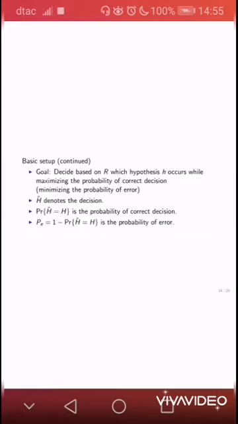Normally it means the decided value or the estimated value. So the goal is that we want the probability of correct decision to be maximized. That is the probability that h hat is equal to h. And the opposite one, the probability of error PE, is 1 minus the probability of correct decision.